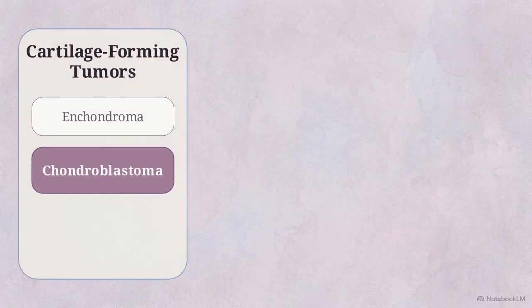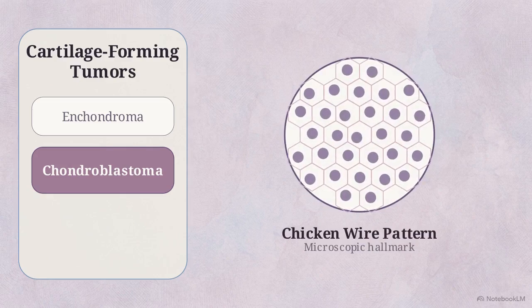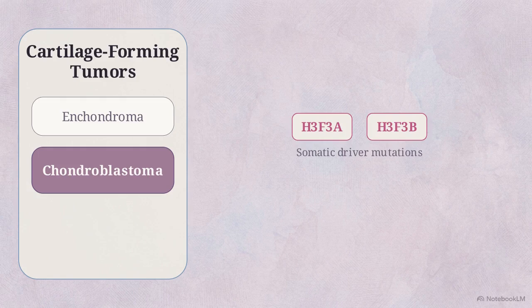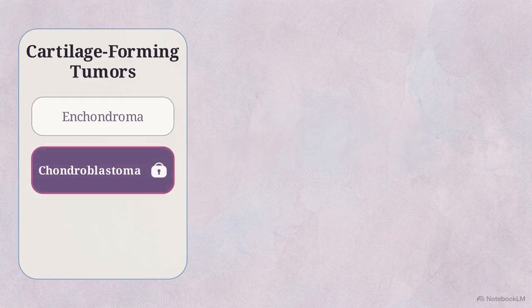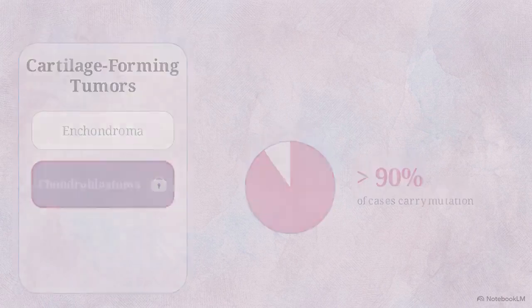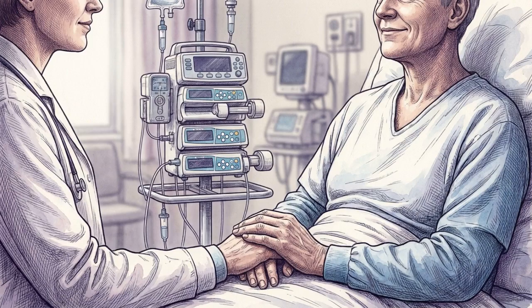We must also consider chondroblastoma, identifiable by a microscopic chicken wire pattern. This diagnosis is solidified by H3F3A or H3F3B somatic driver mutations, present in over 90% of cases. Using these specific molecular markers provides a definitive rule-in for benign tumors, preventing the morbidity associated with aggressive cancer treatments.